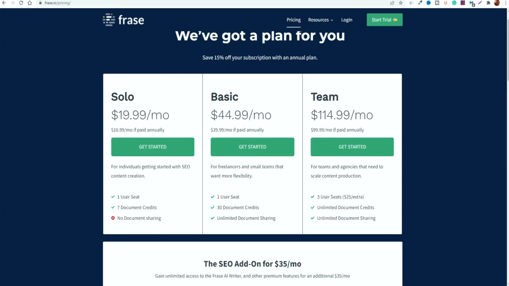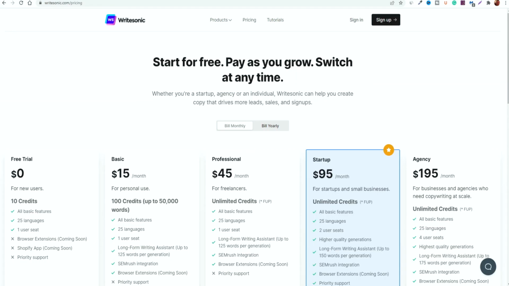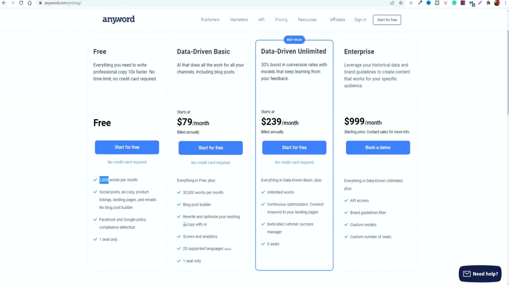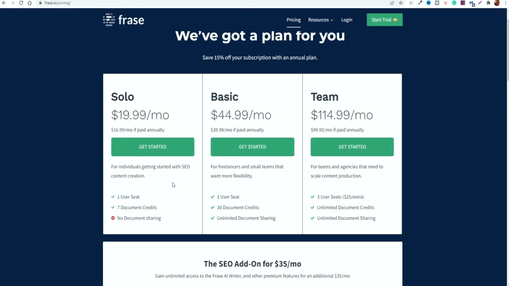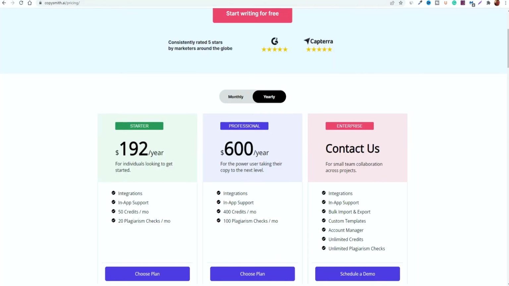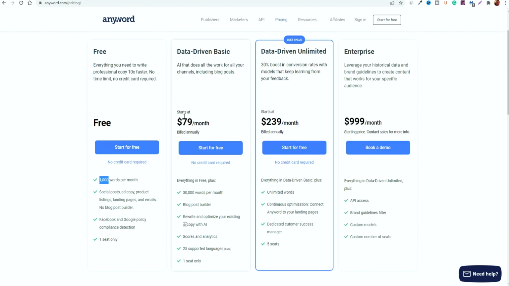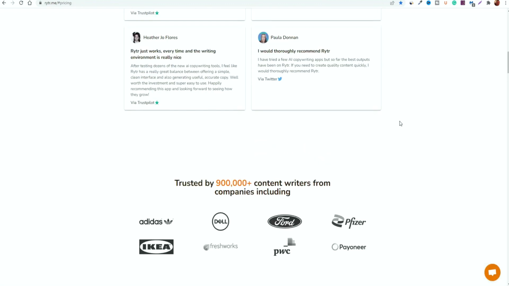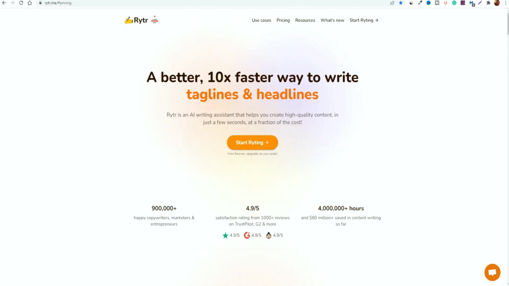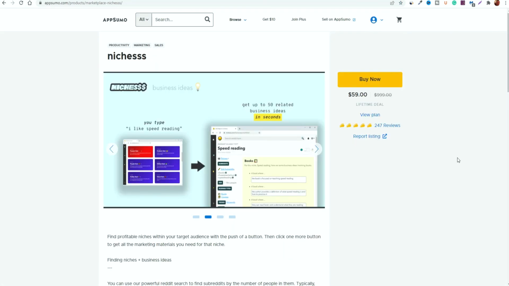But again, depending on your own uses and your own preferences, you can have a look at all of them, see which ones you think, and if you do have the budget to opt into some of them depending on the tools, and if you do like them, you can try them out. In most cases, most of them do have a free trial so that you can just get started and get a feel for the platform. But if they're not for you, you can always try out some of these other alternatives. There's plenty of them there that you can use. And again, if you're on a budget, the likes of Rytr, Writesonic and Nichesss would be your best alternatives to get started with if you're really struggling with being able to pay any sort of monthly fees. So you can have a look at them and see what you think.